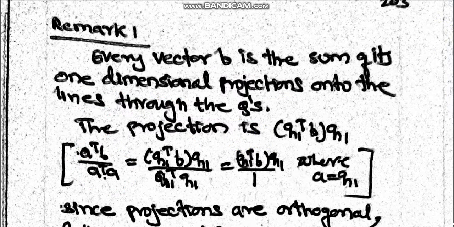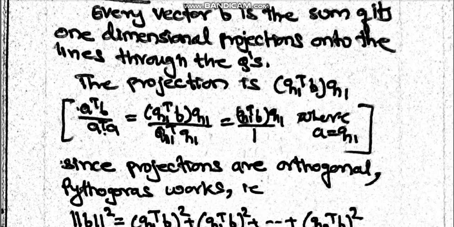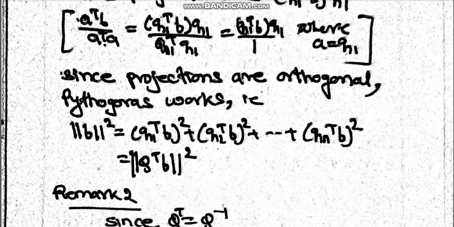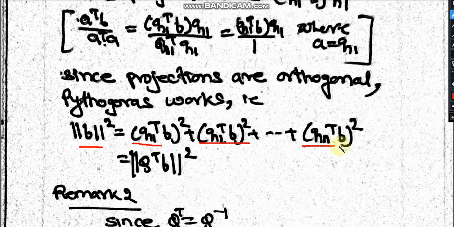So that is one of the remarks. I can say the length of b squared will be the sum of each value of q transpose b squared. I told you that by multiplying with Q, the length remains the same. So here also, you know the property of Q transpose with Q, that Q transpose equals Q inverse.